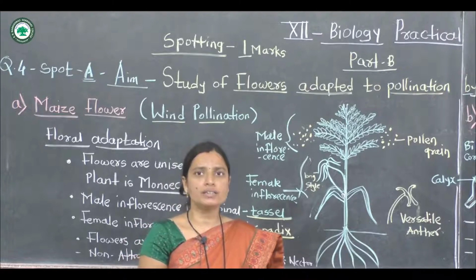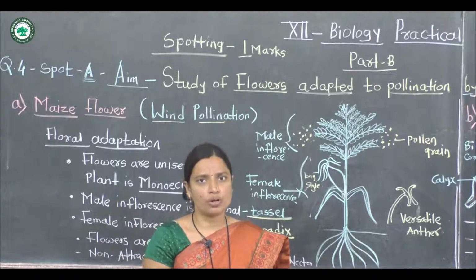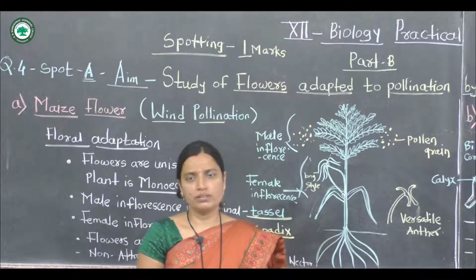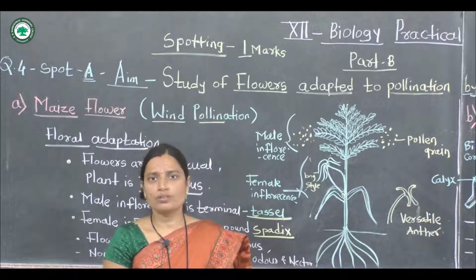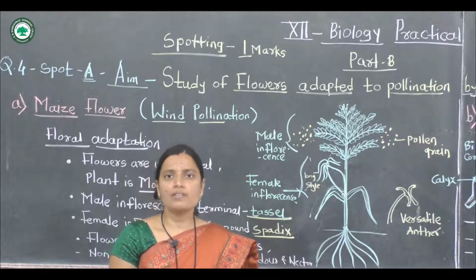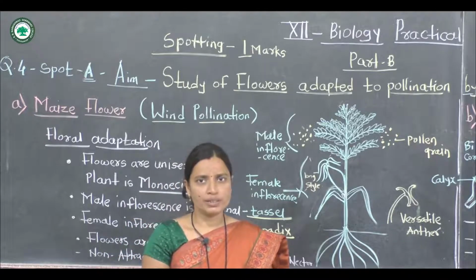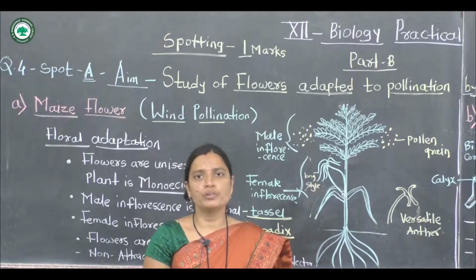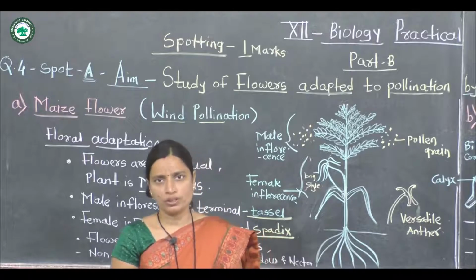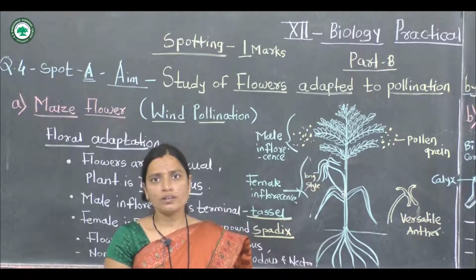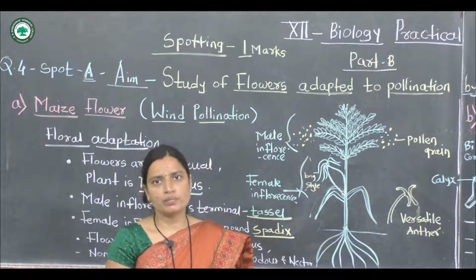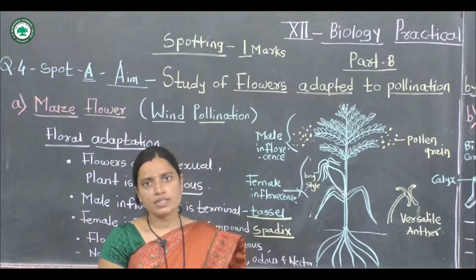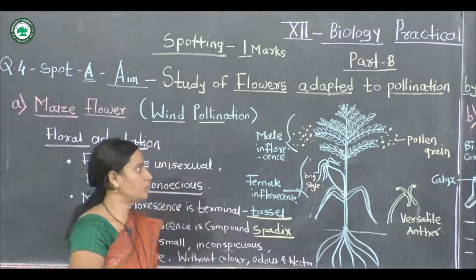Some abiotic agencies, like wind and water, are non-living agents important for pollination. Some flowers are not attractive, and that is why these flowers show wind or water pollination, where with the help of water and wind the pollen grains are transferred from one place to another. First we will discuss wind pollination.